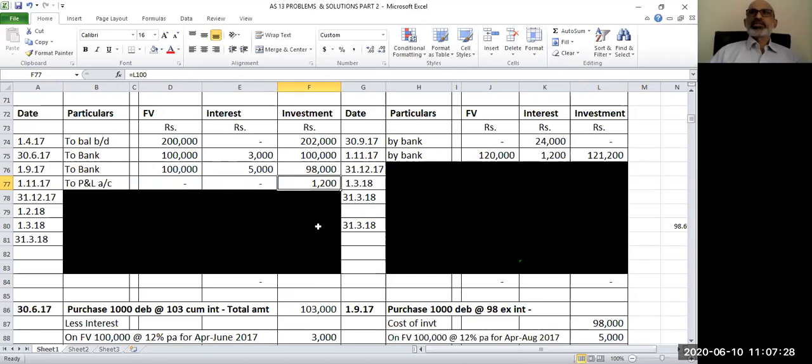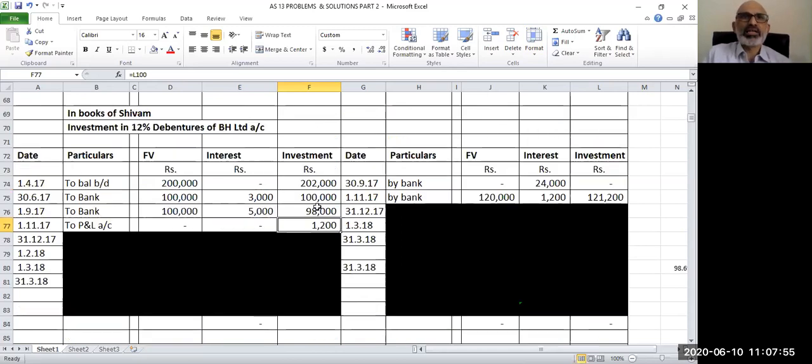So whenever there is a sale, we have to undertake this entire exercise: find out the weighted average cost before that, compare with the selling price, account for sale, account for interest if you have received anything, and also account for profit or loss as the case may be. I hope you have understood the accounting for sale in respect of these investments. With this, let us proceed with the next transaction.